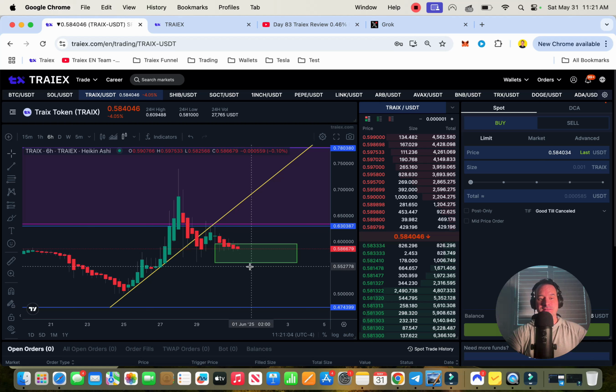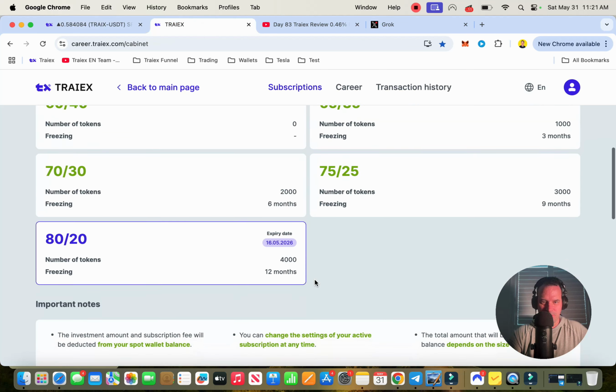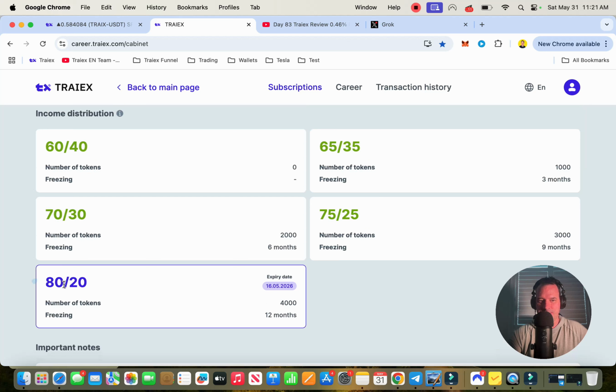So anyways, what I'm saying is that I can read a chart pretty well, meaning I'm a profitable trader. Most of the time when I look at a coin and make my prediction of where the price is going to go or where to buy, it's normally going to work out for you. But this is not financial advice. Part of Traiex is you want to get to 80-20, where you're holding these coins.